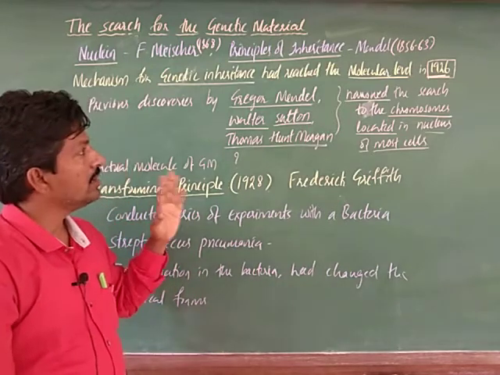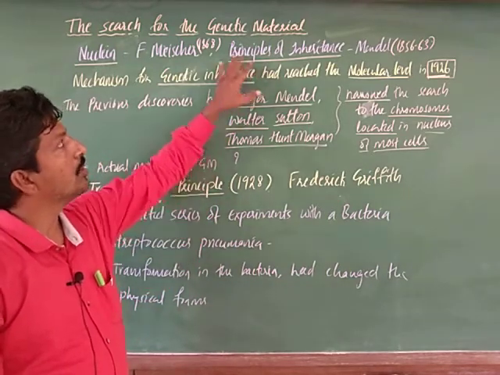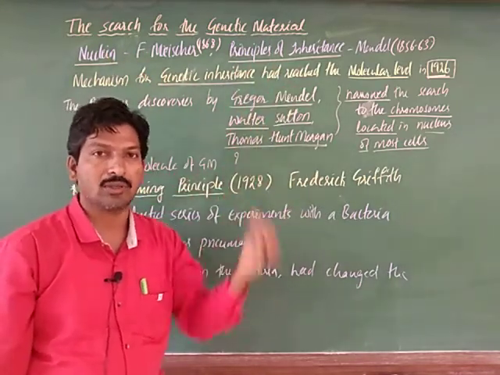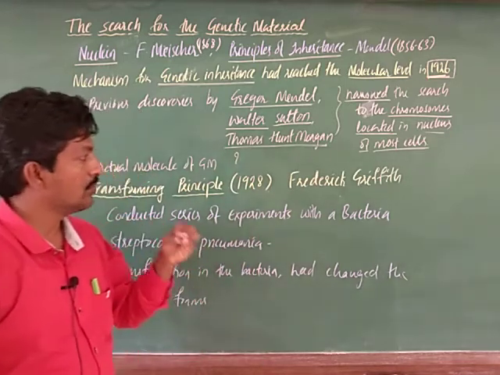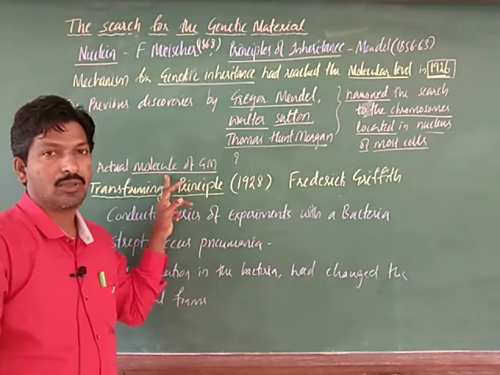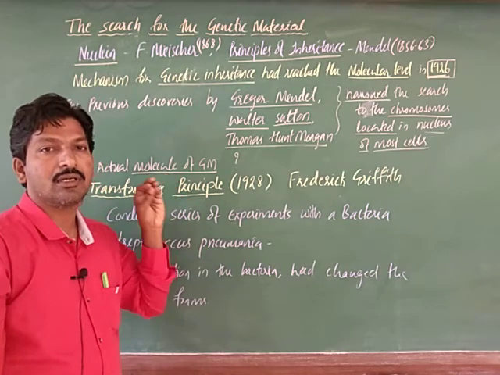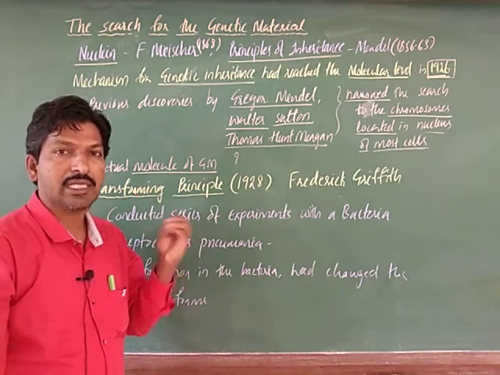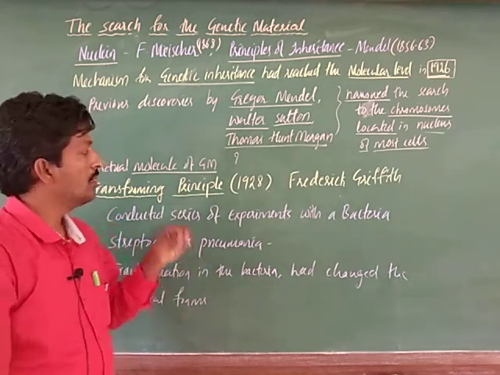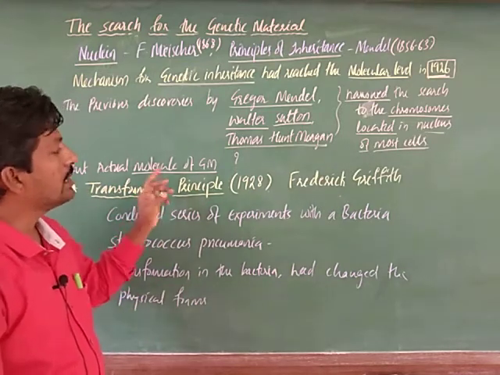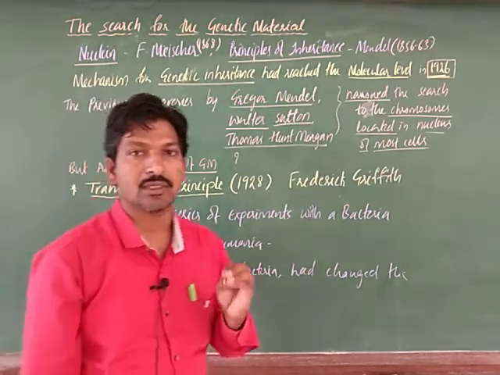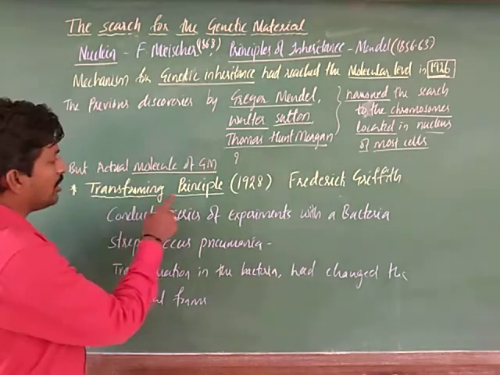Even after the discovery of nuclein as well as the principles of inheritance, whatever they call it, factor or gene, it remained a question mark for a long time: which molecule is it, whether it is a protein, RNA, DNA, or a polysaccharide, which molecule is causing this inheritance. Here some experiments we are going to discuss in this class, that is the transforming principle.